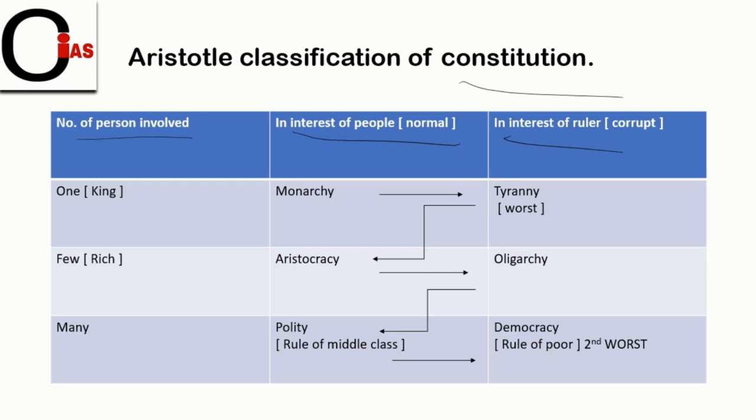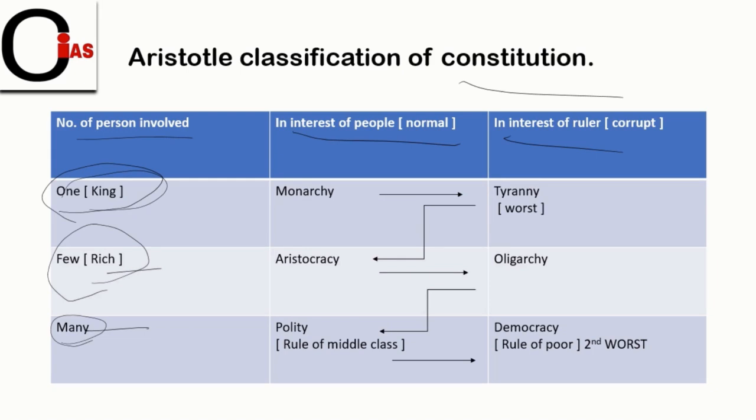The first one is king. The philosopher king is always single here. One philosopher king alone rules the state. The second one is few, meaning the rich people. The rich are always a minority, but many means all the slaves and free men who got free from their masters, or basically the middle class people. They are always in the majority. The rich are in the minority, and the philosopher king remains single in the whole state.